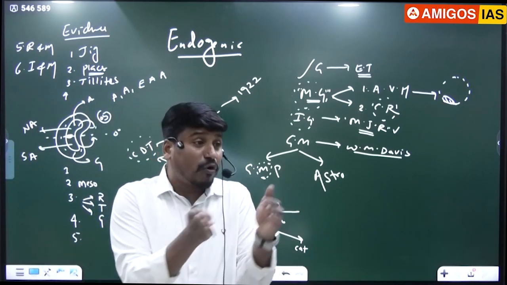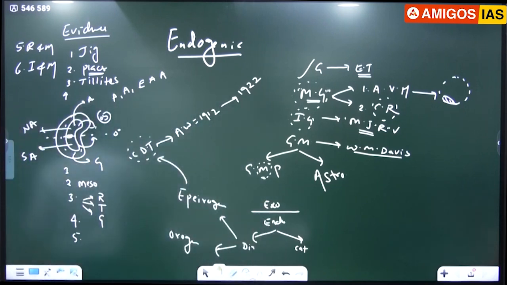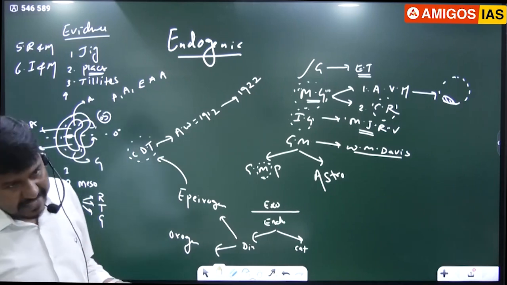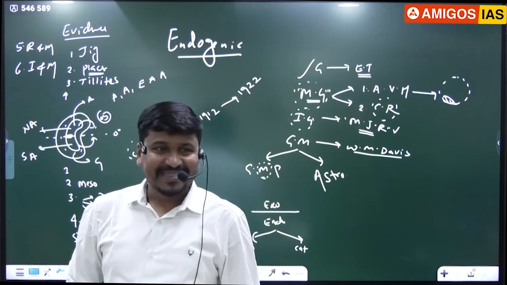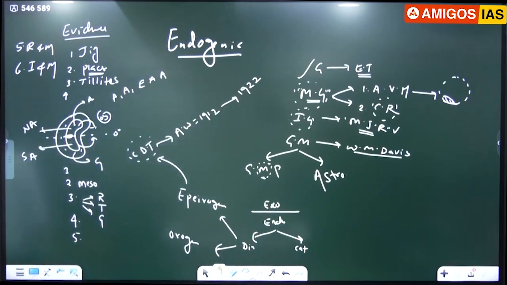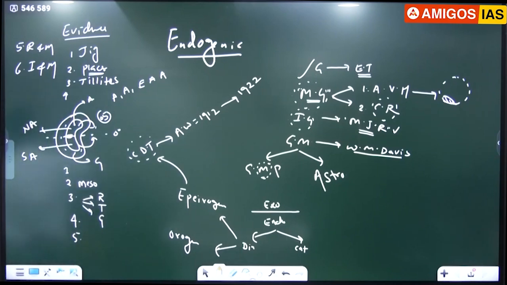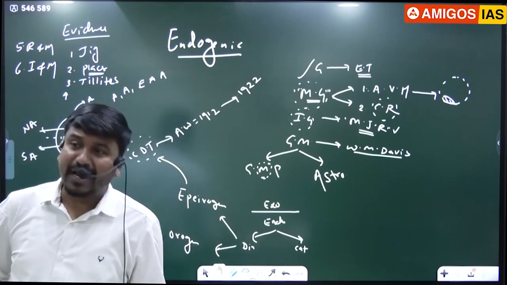Okay, which countries are bordering the Mediterranean Sea? Just tell me any 2 countries from Asia bordering the Mediterranean Sea. Yes, Israel, Syria, Lebanon. Very good. Any 2 countries from Europe bordering the Mediterranean Sea? France, Spain. Yes, very good. Any 2 countries from Africa bordering the Mediterranean Sea? Tunisia, Egypt. Yes, Algeria, Morocco, right?